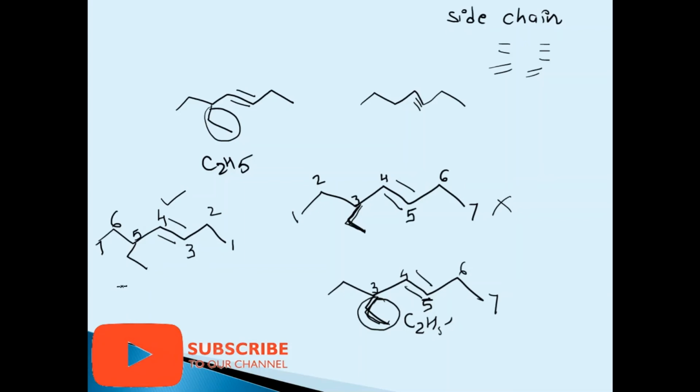Now on the 5th carbon atom we have the ethyl group. So we write 5-ethyl. 7 carbon atoms means the root word hept. On the third carbon atom there is an alkyne, that is yne. So this is the naming of the side chain with double bond, triple bond hydrocarbons.